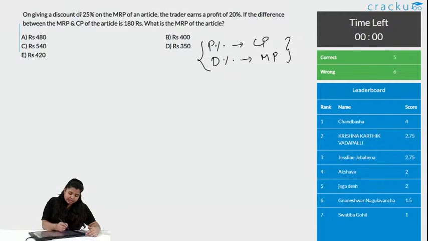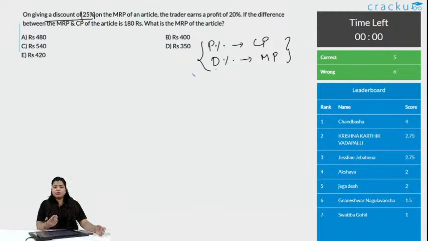It is said that the discount is given at 25%. So, when you give a discount on a product, say I am selling this pen and I tell you that you can take it for 120 rupees, you say please make it less. Okay, I am giving you a 10% discount, you say okay. Now, if I am giving you a 10% discount, I am subtracting 12 rupees, so whatever price remains is the selling price, right.